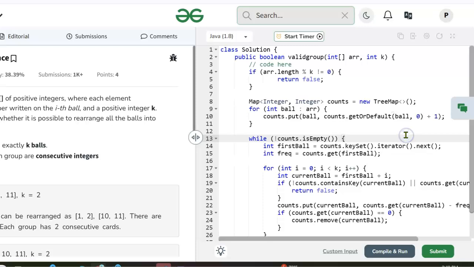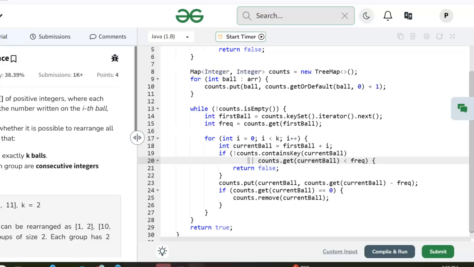If we try to put a number in the map and it's not there, we're going to get the default, which we've said is 0, and add 1. So it goes in there with a count of 1. If it's already in there, we'll get the count and add 1 to it. Okay, I've got a pen here now because I'm thinking it might be helpful to jot a couple of numbers down here.